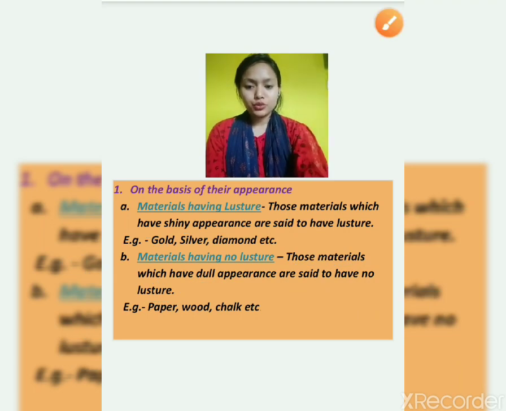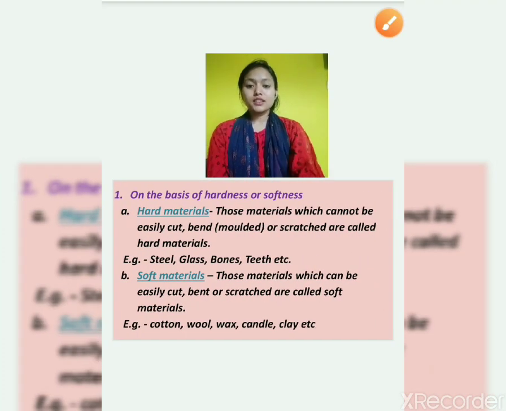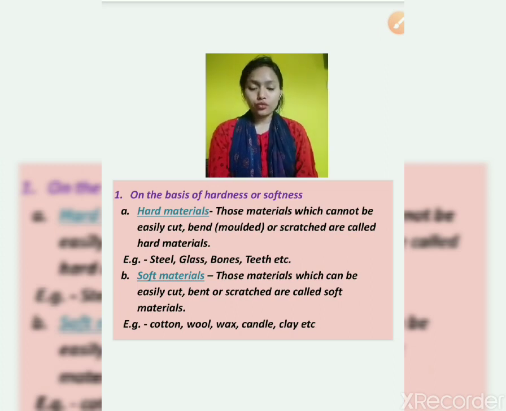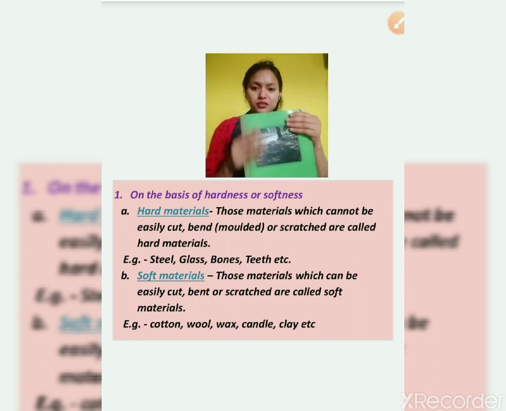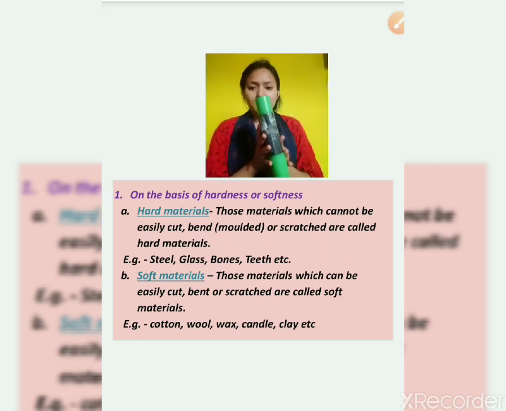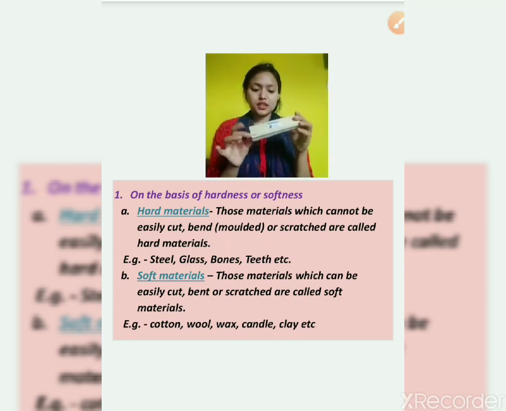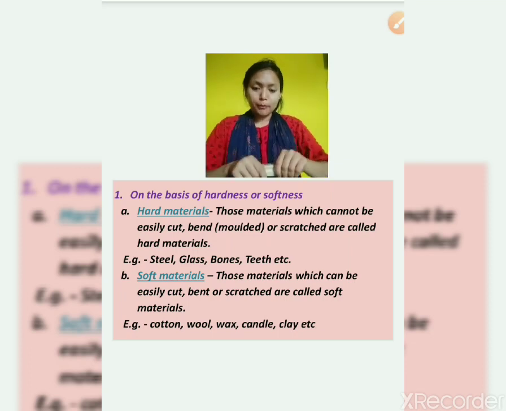Now let's move to the next category. This is on the basis of hardness or softness. Whether an object is hard or soft, on the basis of that also we have done classification. Now if I take this book, can you compress it? We cannot compress it. Although we can mold it like this, but not this way. Now this duster, can I compress this duster? No, we can't. Can I bend this? No, we cannot bend this duster also.